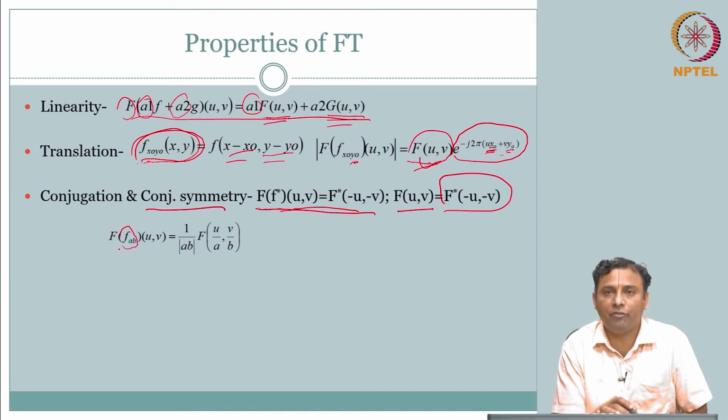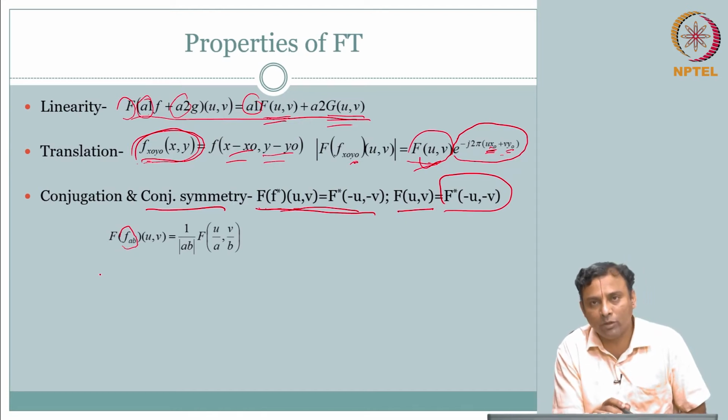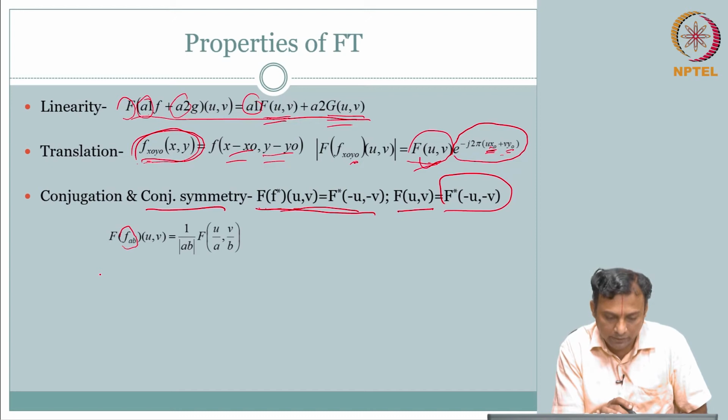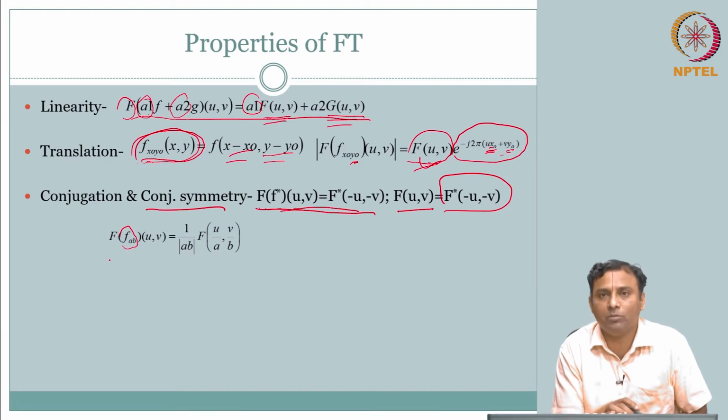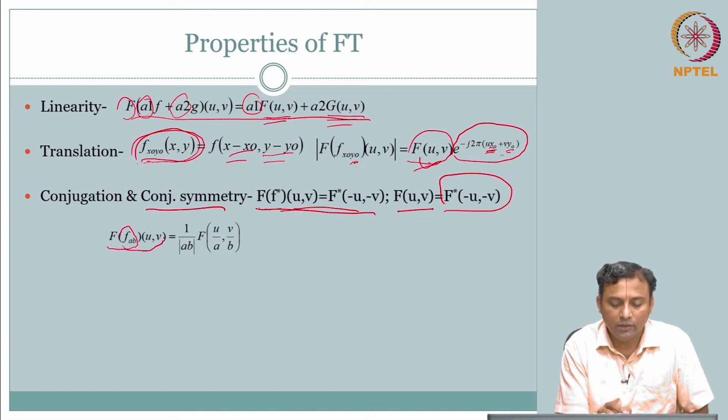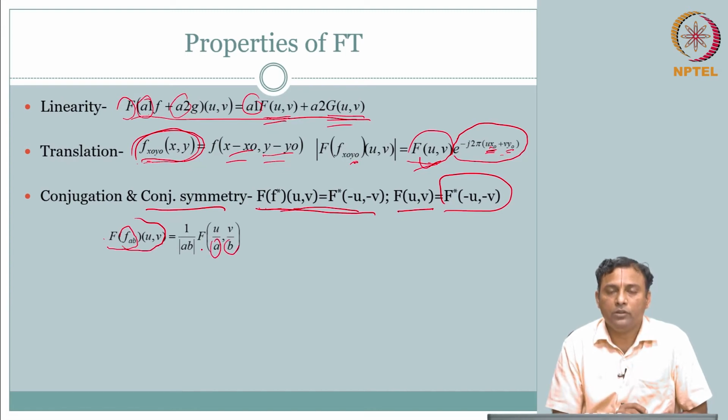If you have f of x comma y and the Fourier transform is capital F of u comma v, and I now have an input signal which is scaled, f of ax comma by, what will be the Fourier transform of that? The Fourier transform of that will be F of u over a comma v over b, with the inverse scaling. So this is your scaling property.